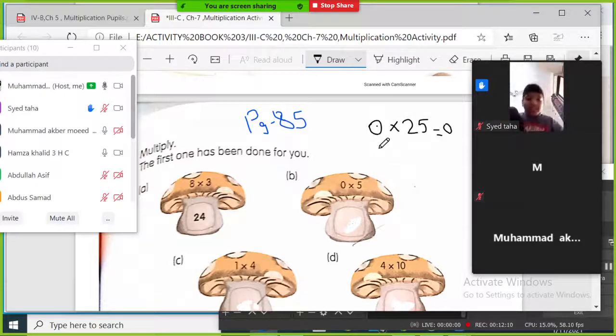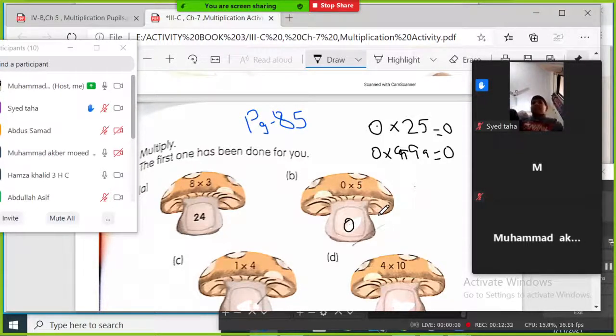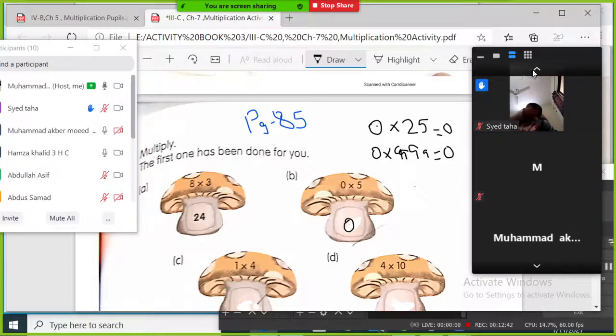Just like this, if we multiply 0 by a very bigger number, 9999, the answer will always be 0. Clear, boys? Everybody must clear it. So 0 multiplied by 5 is 0. Okay beta, I will tell you again. If we multiply any number by 0, the answer will always be 0.